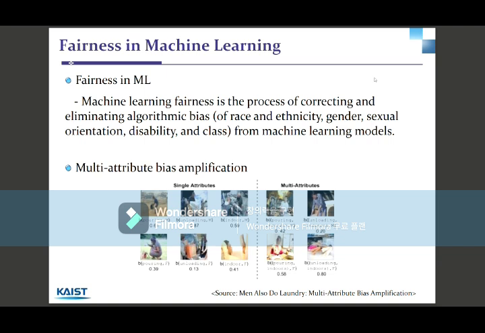Multi-attribute bias amplification means that they deal with features or objects that have multiple attributes rather than only a single attribute. In real-life situations, most of the objects have multiple or very many attributes or features with them, so multi-attribute bias amplification will be a very good way of finding biases in real-life situations.